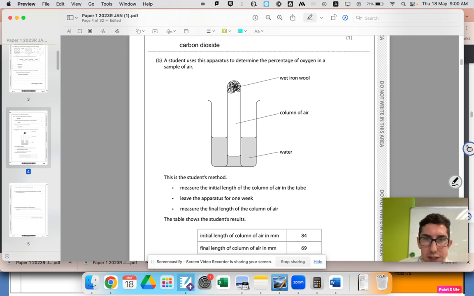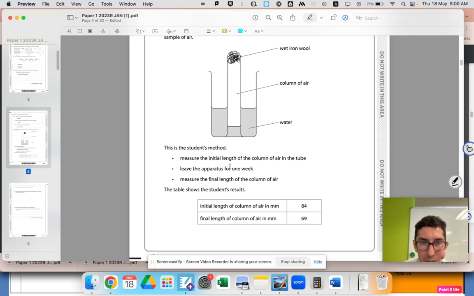A student uses this apparatus to determine the percentage of oxygen in a sample of air. Okay, so we've got some iron wool. We know iron reacts with water and oxygen. We've got a column, an upside down boiling tube, inside is air. We've got water here. The student's method: measure the initial length of the column of air. So they're measuring basically how high the column of air is.